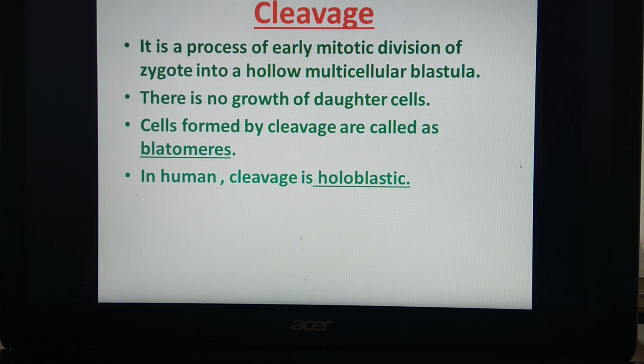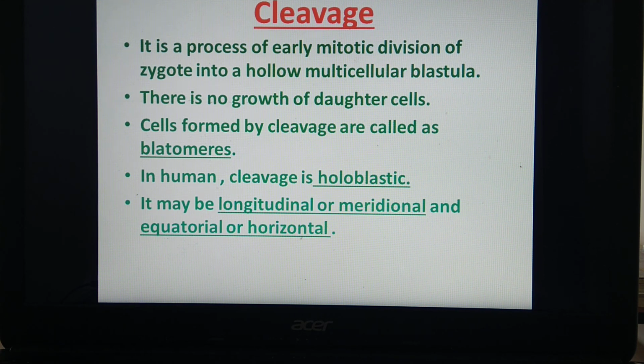See, in human beings, cleavage is called holoblastic type. What is the meaning of this holoblastic cleavage? The whole zygote gets divided. That means a single cell can divide completely into 2 cells. That is called holoblastic cleavage. This cleavage may be longitudinal or meridional, and equatorial or horizontal type. So what does meridional or longitudinal division mean?